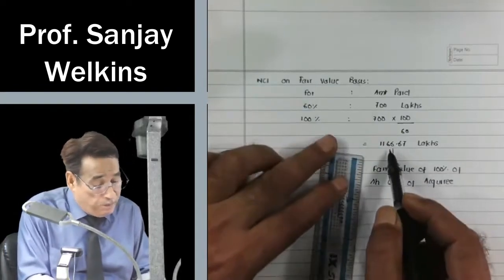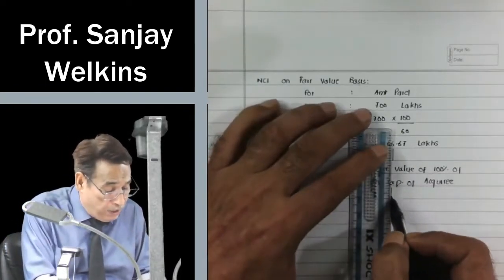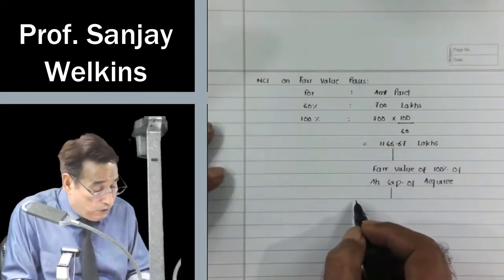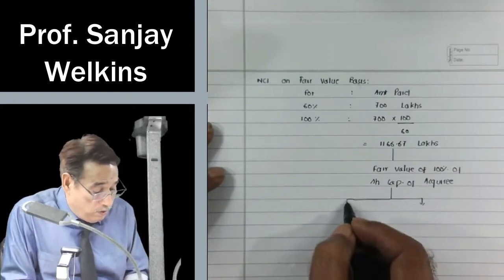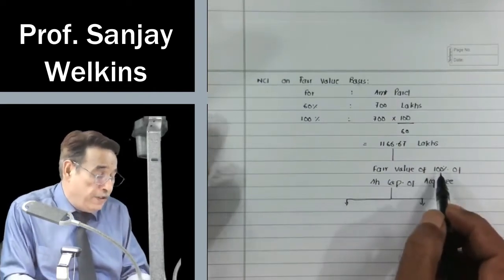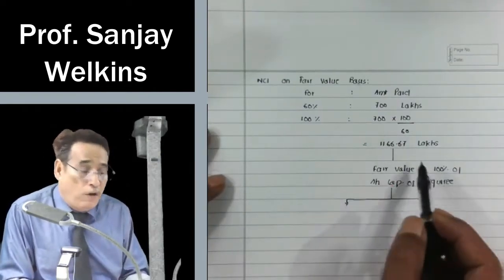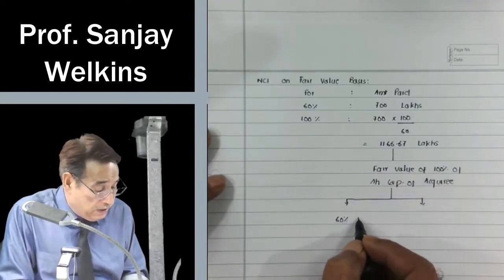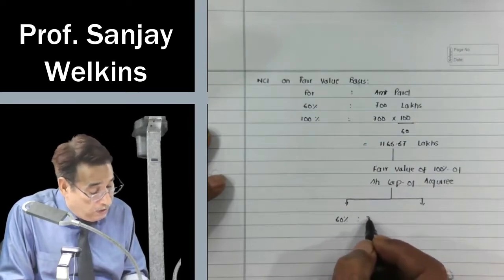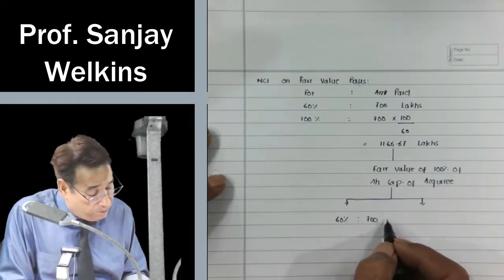Now, out of 100%, you have got 70%, sorry, you have got 60%. The value of 100% share capital of the acquiree is this much, and you acquired 60% stake, so you paid 700 lakhs.